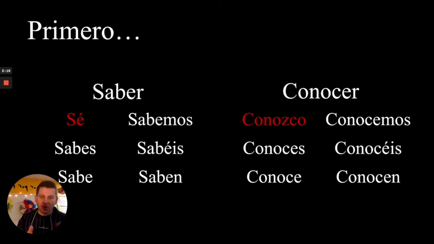Then we jump over to conocer. The yo form of conocer is conozco. Notice that Z just kind of pops up out of nowhere, so that makes it irregular. But the rest of the conjugations here are regular: conoces, conoce, conocemos, conocéis, conocen. Again, if you are not writing these down, start now. Maybe pause this video, because here we go in 3, 2, 1.